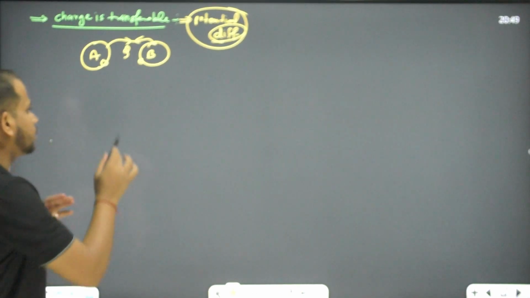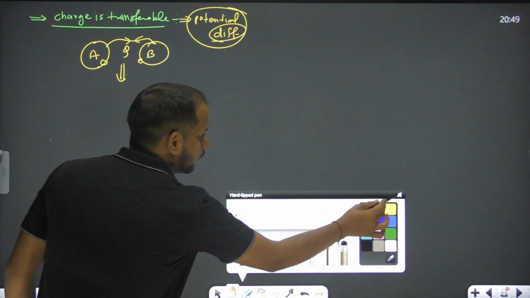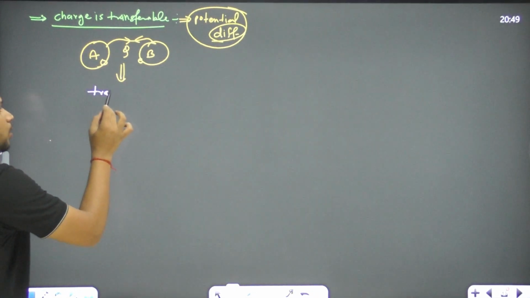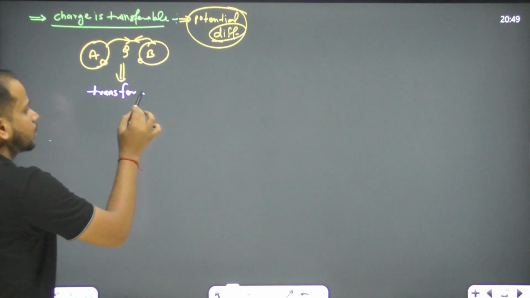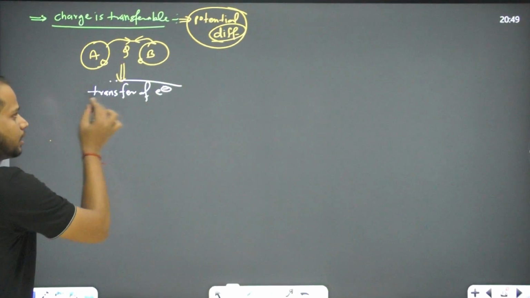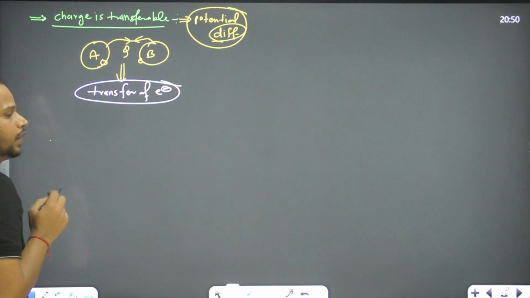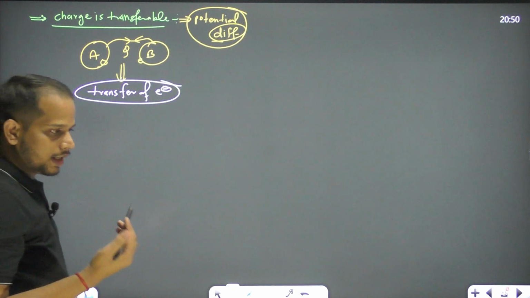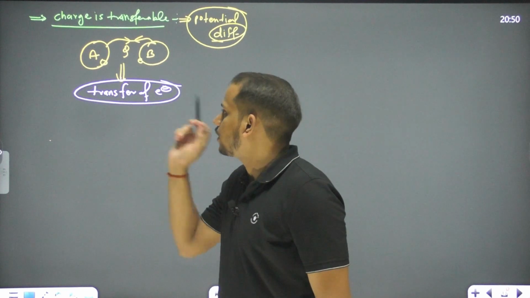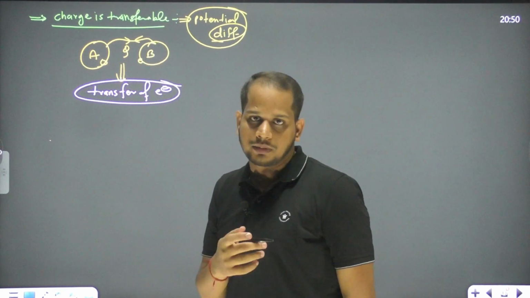Transferring the charge means what is the basis of this? If we are transferring the charge, then as I said, we don't have to discuss the proton. So there is a transfer of electrons, right? And if there is a transfer of electrons, can we say there is a mass of the electron or not? There is a mass of the electron, 9.1 into 10 to the power minus 31 kg. So when we are transferring the electron, partially we are transferring the mass, right?